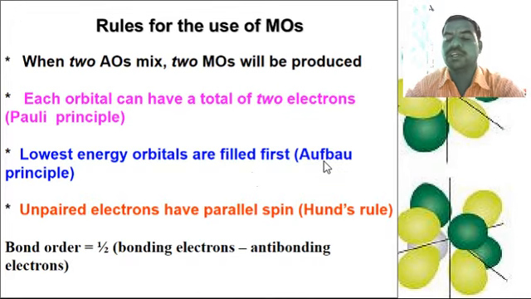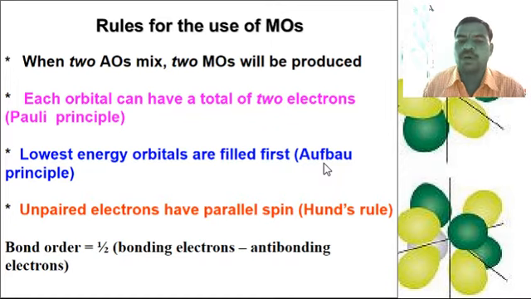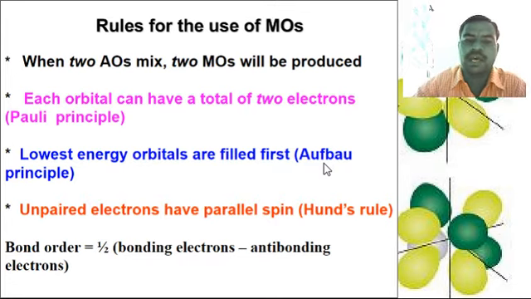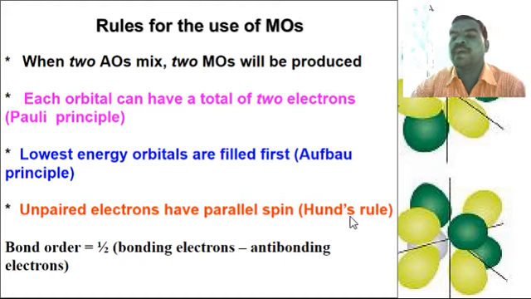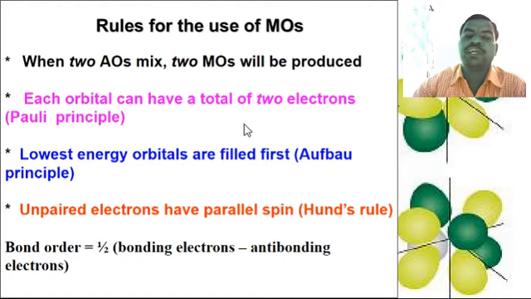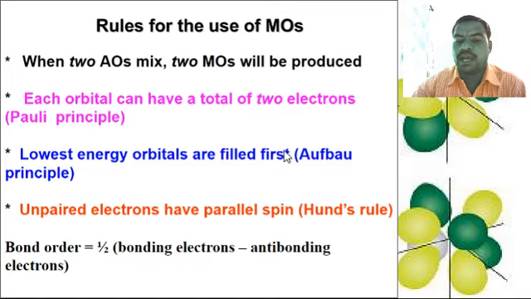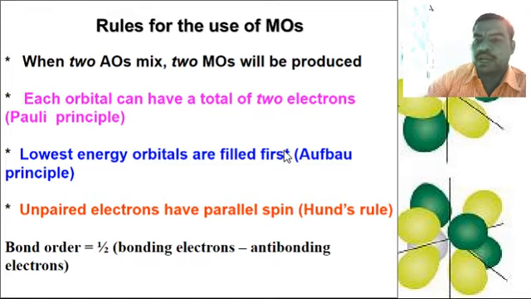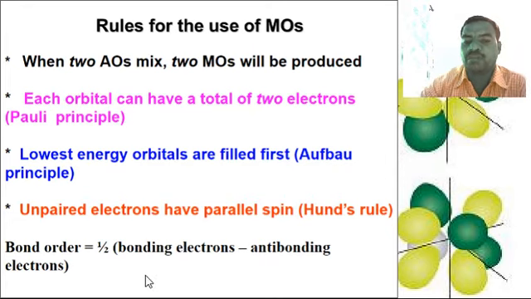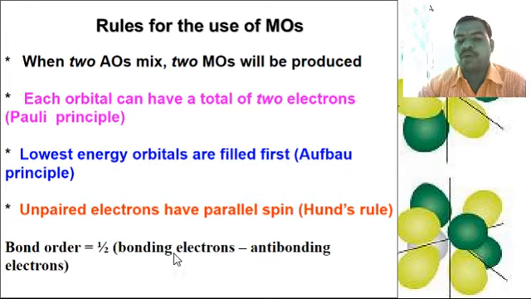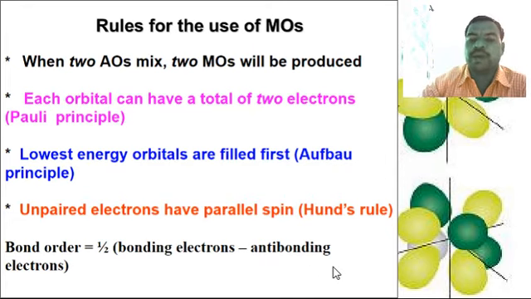By using the Aufbau principle, firstly you have to fill the lowest energy atomic orbitals, then the highest, and then unpaired electrons have parallel spin by using Hund's rule. These three rules are very important in molecular orbitals, and you can calculate the bond order by using this formula: one half of the bonding molecular orbital electrons minus the antibonding molecular orbital electrons.